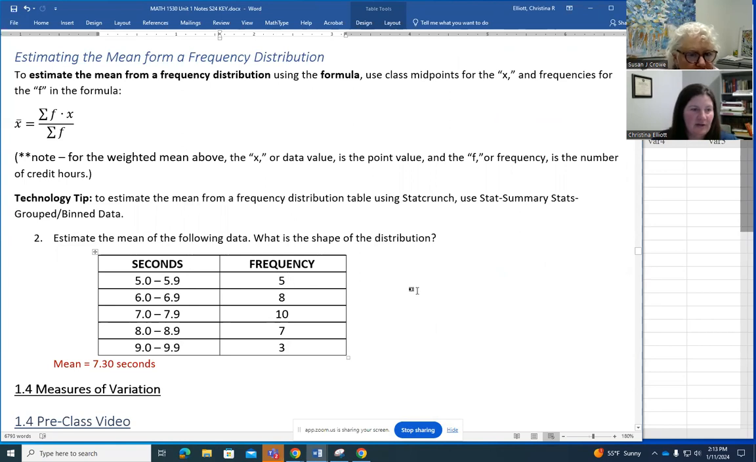All right. And so on your homework, there's just a combination of finding those summary stats with lists of data and with frequency distributions. See you next time. That's it.